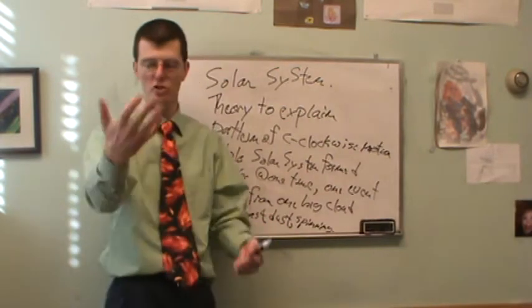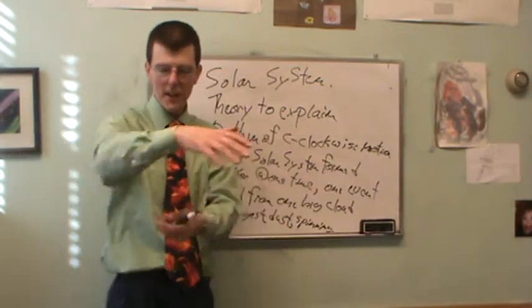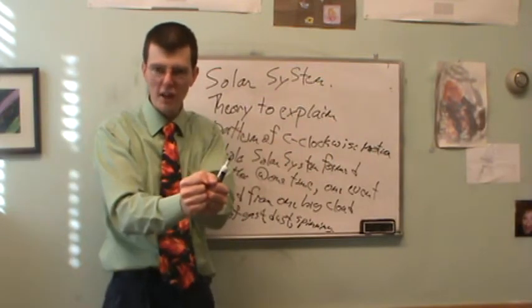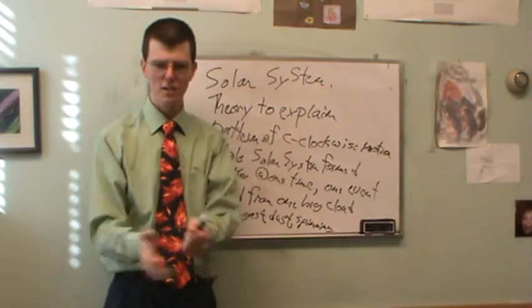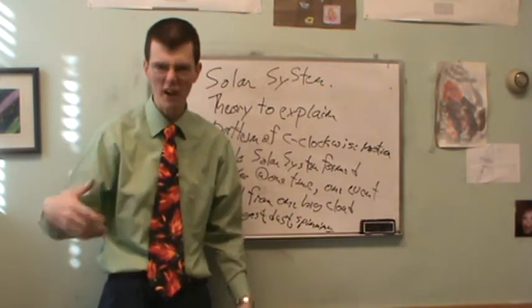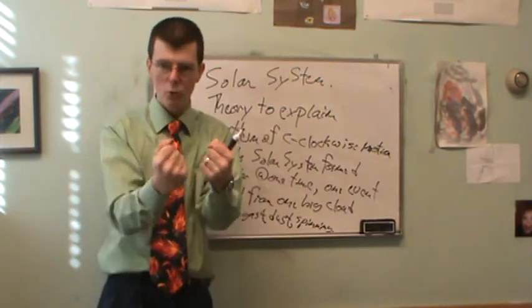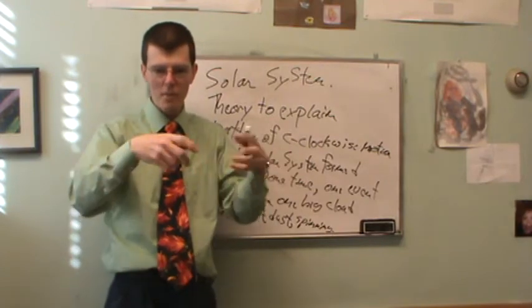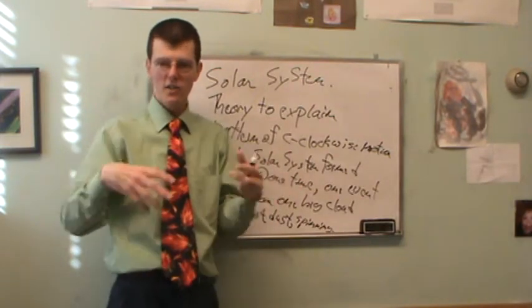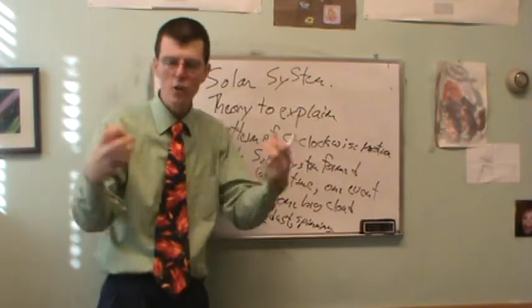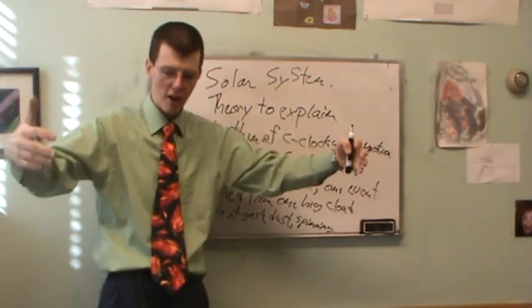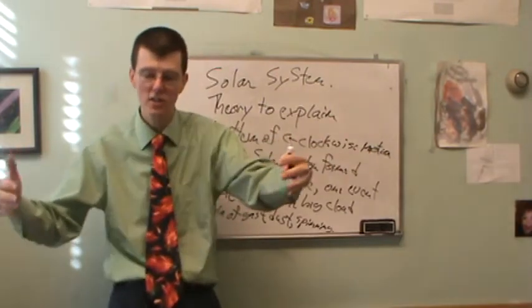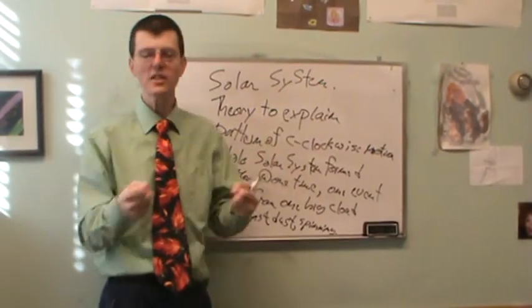We understand gravity. If you've got a big thing spinning in pieces, gravity is going to pull a lot of stuff into the center. When you run the math, it actually works. It's a big cloud of gas and dust, so 99.8% is going to end up in the center. Gravity's going to do that. And then what's going to happen to the rest is the bits and pieces are going to stick together. Gravity will tend to gather things. And since you have one big spinning cloud of gas and dust that's all spinning together, every piece is going to get some of that spin.